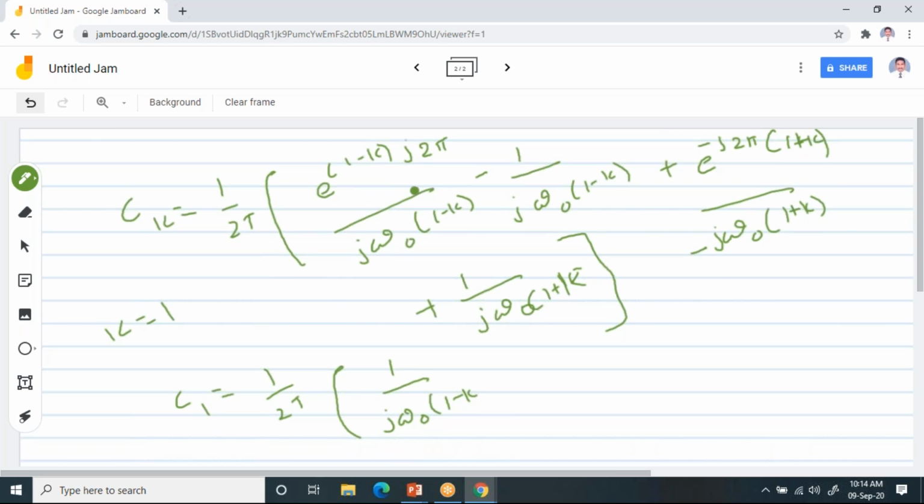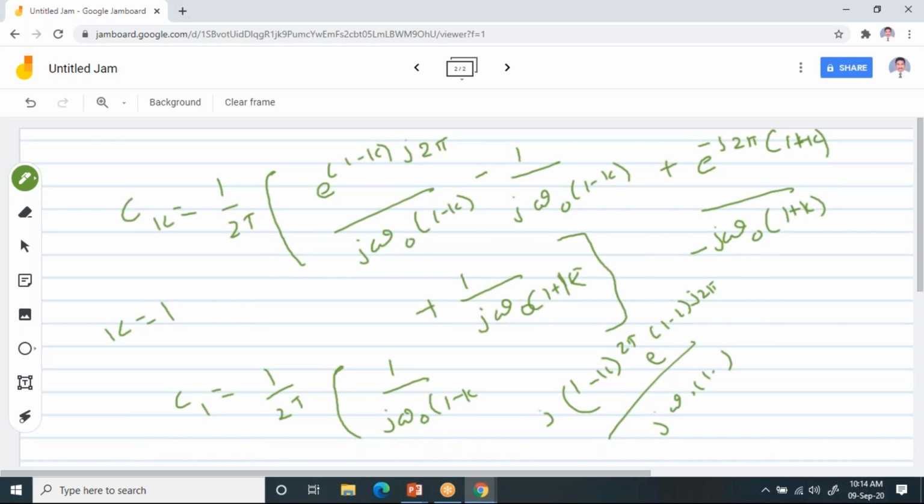It looks like e power theta. How can you write e power j theta? You can write it as j into e power j theta, right? So automatically I can write this as 1 minus k into e power 1 minus k j2 pi. Here you have to write j2 pi also, then j2 pi also here by j omega naught. All this term you have to write. 1 by k gets cancelled. Like that, you will get certain terms which will cancel.